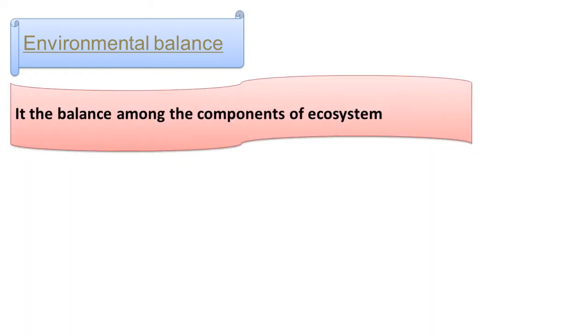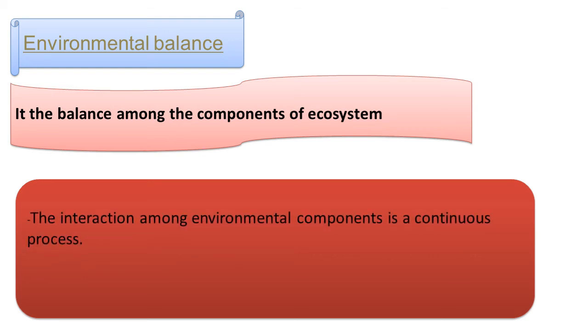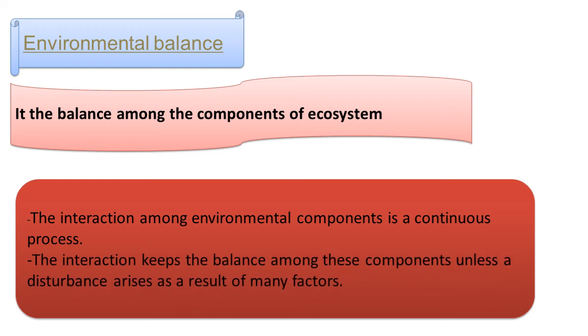Environmental balance. What's the meaning of environmental balance? It is a balance among the components of ecosystem. The interaction among environmental components is a continuous process. The interaction keeps the balance among these components unless a disturbance arises as a result of many factors.